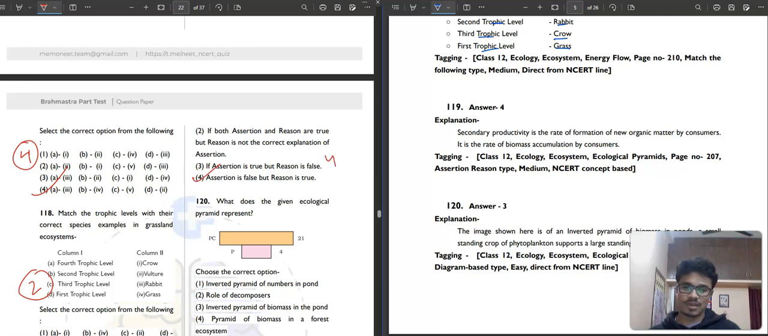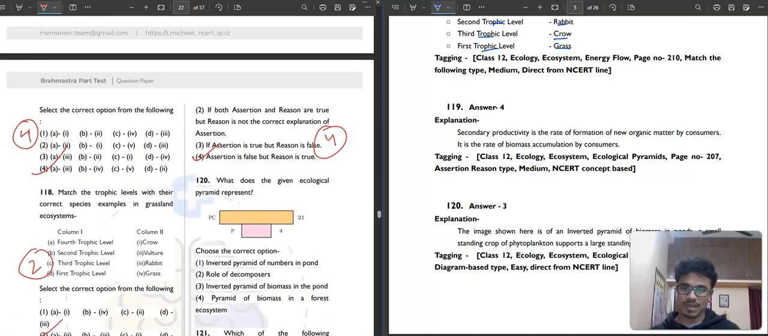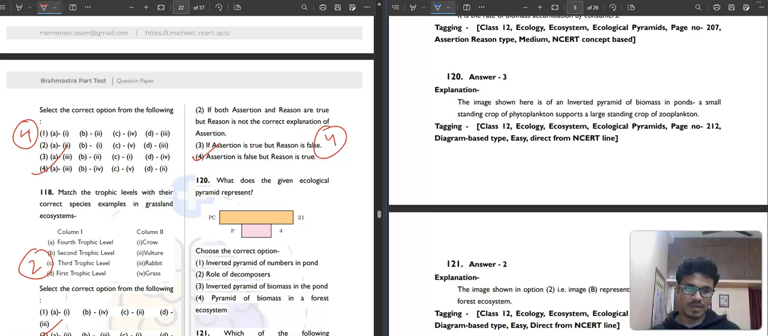Fourth option. Then 120. What does the given ecological pyramid represent? Tell me what it represents. This is an inverted pyramid, you can see, and what that could be. It is the pyramid of biomass in ponds. A small standing crop of phytoplankton supports the large standing crop of zooplankton. Okay, so this could be your answer, third option.